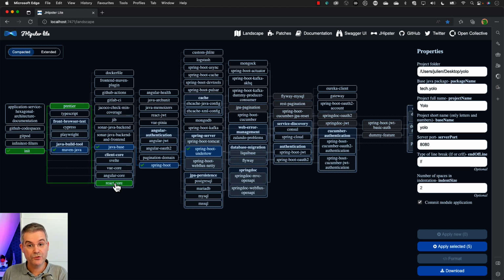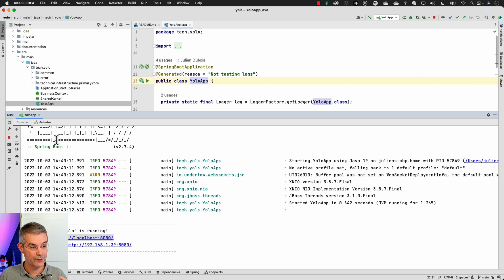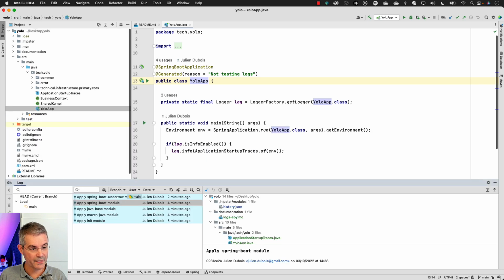That's what we used to add code for before, and that we don't need to do anymore because now our REST interface is very smart and can manage this for us. So I selected Undertow. I wanted to use Tomcat. What can I do? Well, because we use everything with Git and everything is cleanly coded, it's going to be very simple. I just go back to my Git interface.